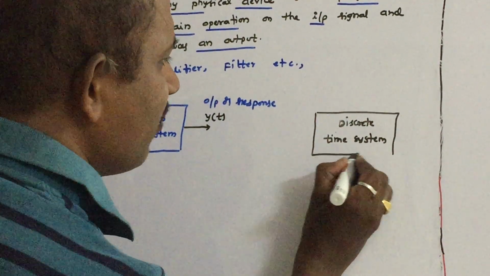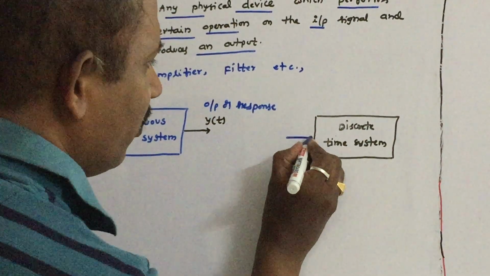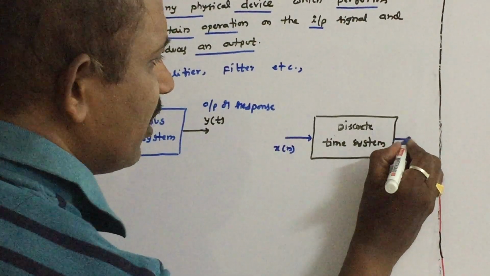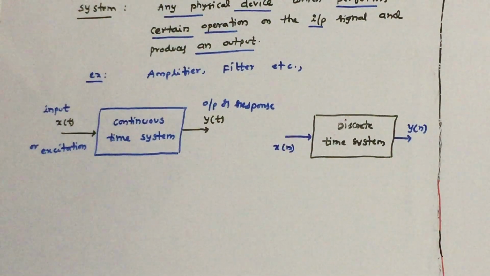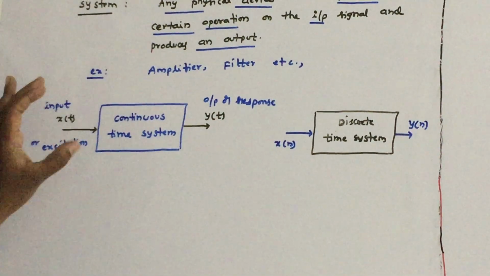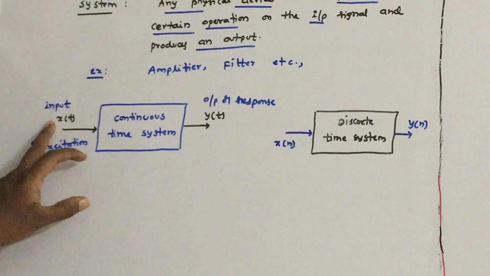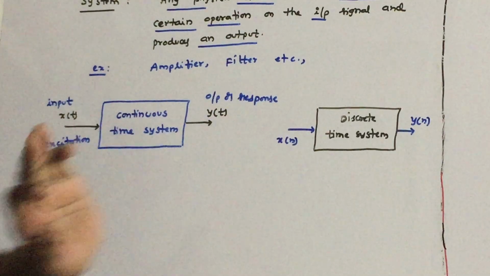The discrete time system takes a discrete time signal as input, performs certain operation on this input, and produces an output. So the continuous time system operates on continuous time signals, and the discrete time system operates on discrete time signals.